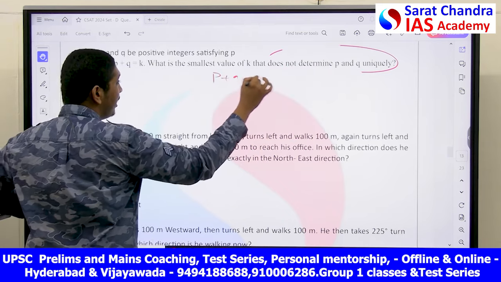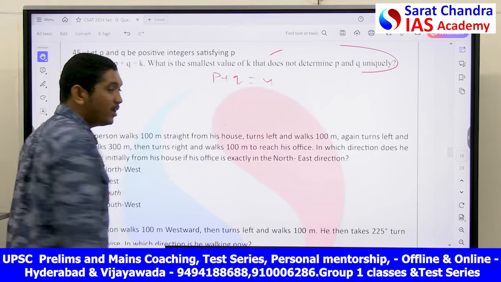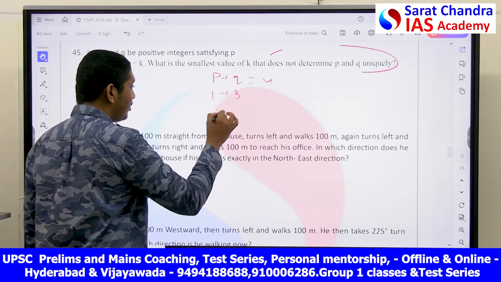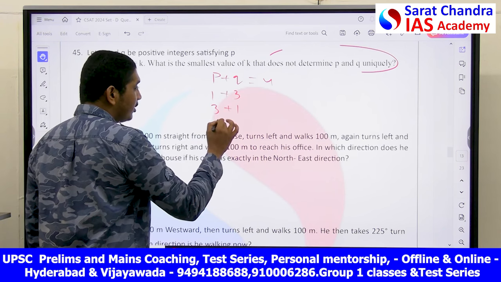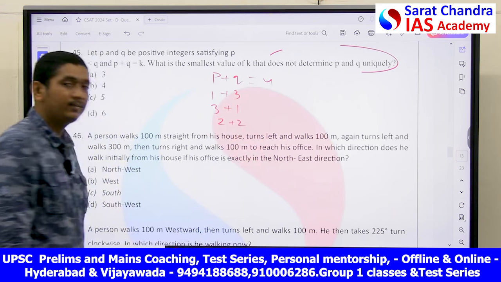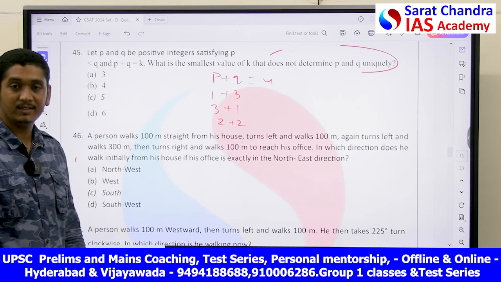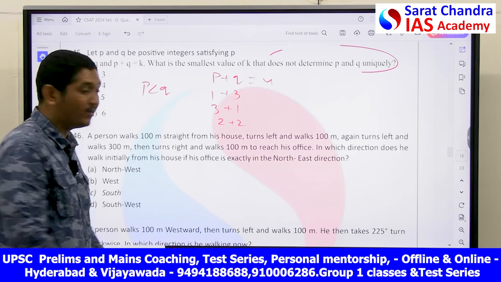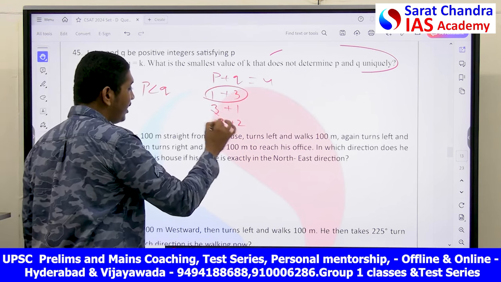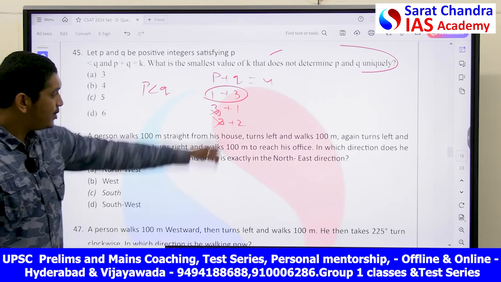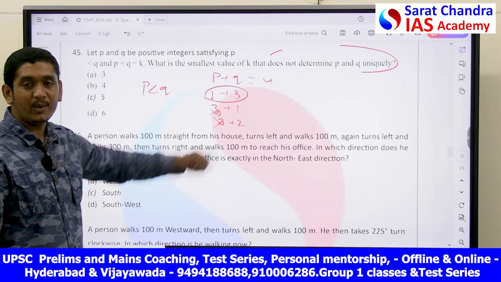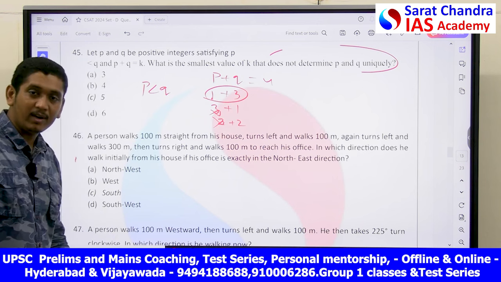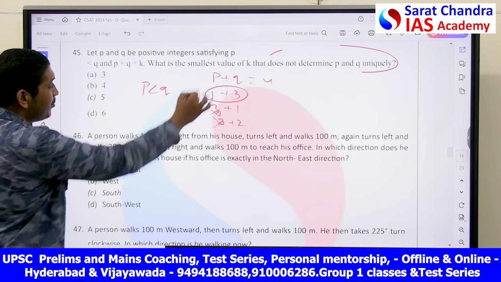P plus Q is equal to 4. What are the options I have? 1 plus 3, 3 plus 1, 2 plus 2. More than this, I don't have any options. And what is the condition? P is less than Q. Only in 1 plus 3 is P less than Q. Here and here P is not less than Q. So uniquely I can say P is equal to 1 and Q is equal to 3.